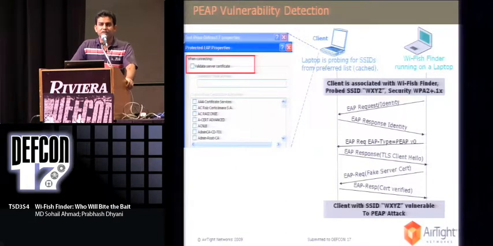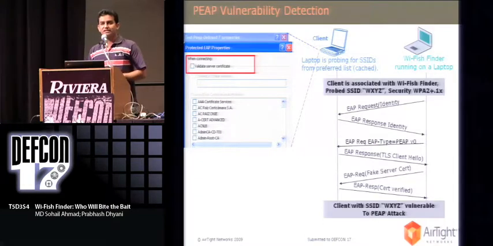The way it works is, as soon as it detects a client probing for a .1x Wi-Fi network, it also initiates higher level authentication, EAP authentication basically, in which case it sends a fake server certificate to that particular client, expecting that the client will not respond to that fake server certificate. And as soon as it gets a response from the client saying that the server certificate is verified and it wants to proceed further, it marks that client as PEAP vulnerable, because it knows that can only happen if the client is not doing a server validation check, right? So that's how this tool detects a PEAP vulnerable client.